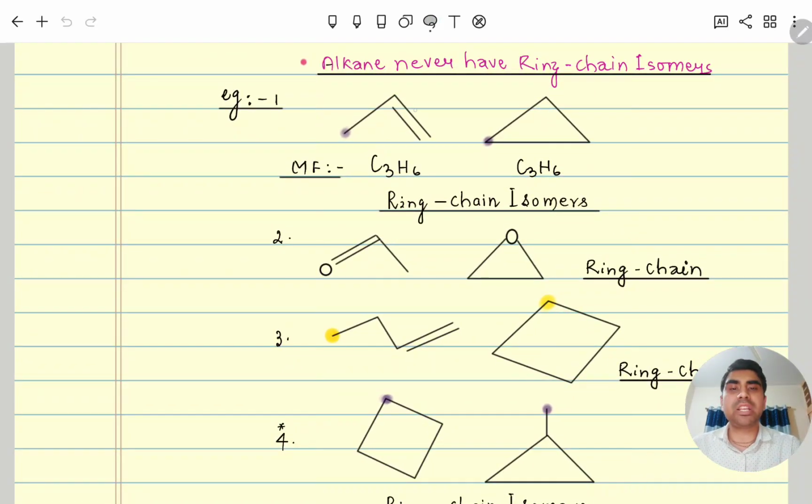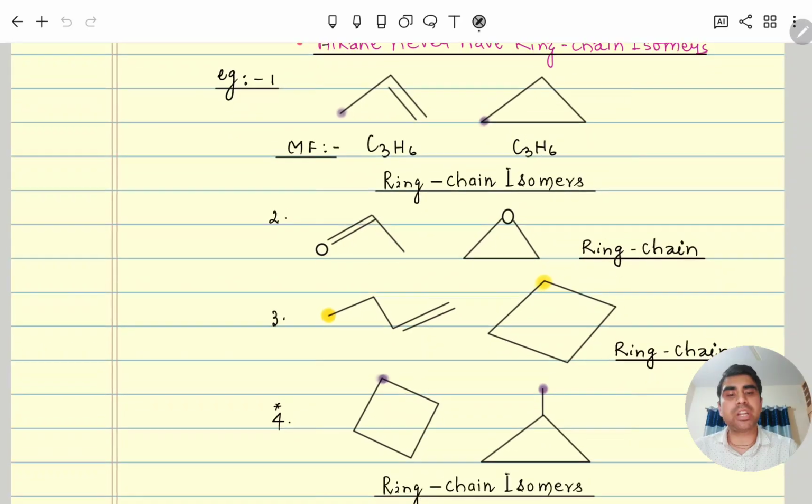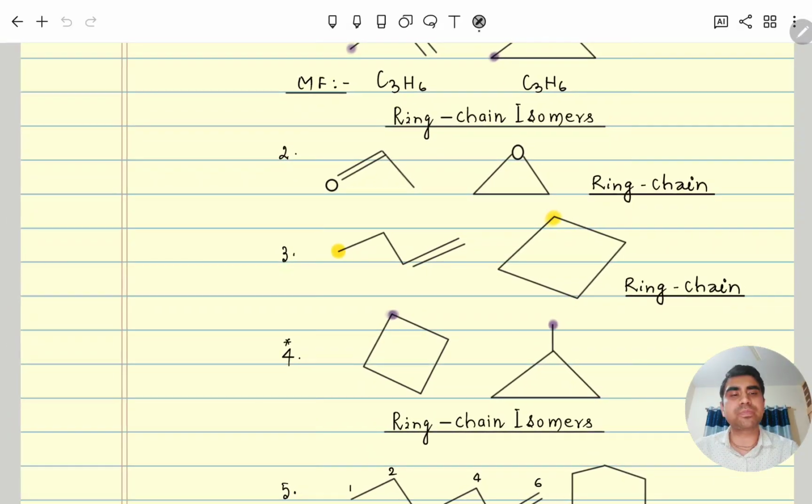So here you can see alkene degree of unsaturation 1, cycle also degree of unsaturation 1, molecular formula same, both are ring chain isomer. Molecular formula same, ring chain isomer. Sir, are both of these chains? Yes, both are cycles, but in that you can say here chain is also there. So both are ring chain isomers.